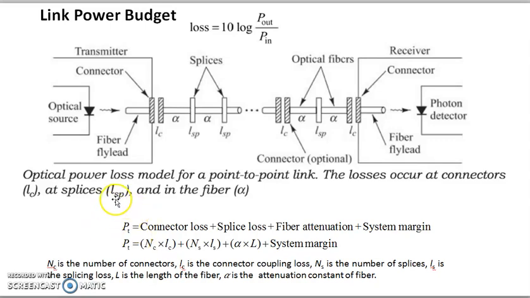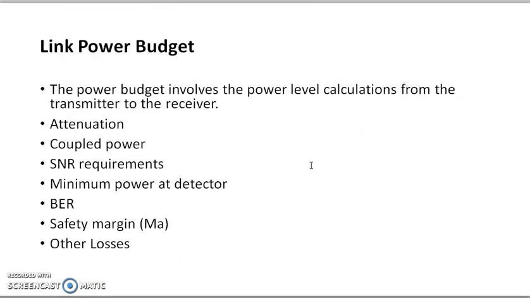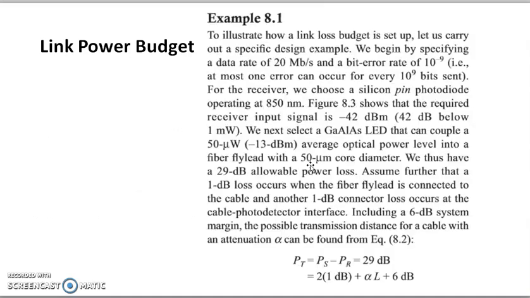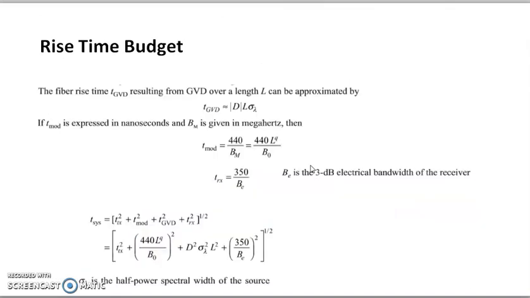So this is the total loss, so we can use a power above that value to be received at the receiver. These are the factors involved in power budget calculations, and we can find out the total power received at the receiver.